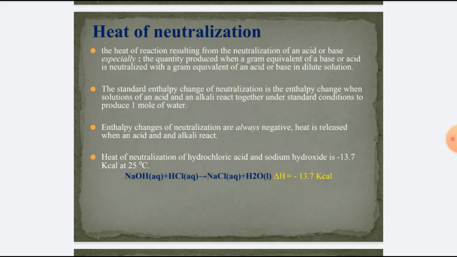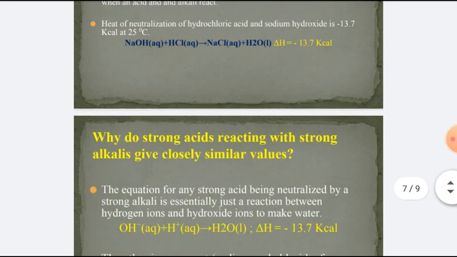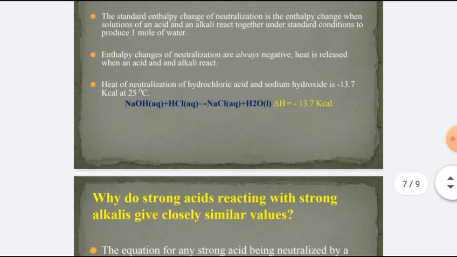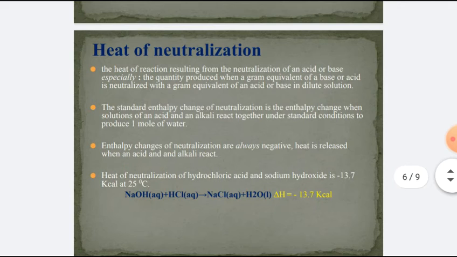The standard enthalpy change of neutralization is the enthalpy change when solutions of an acid and an alkali react together under standard conditions to produce 1 mole of water. The enthalpy change of neutralization is always measured per mole of water formed.